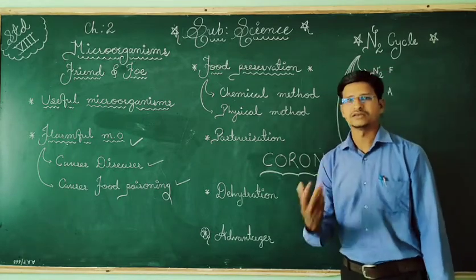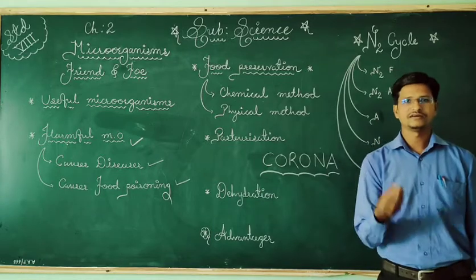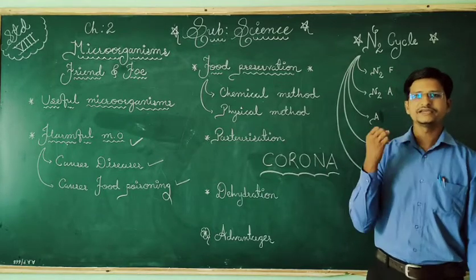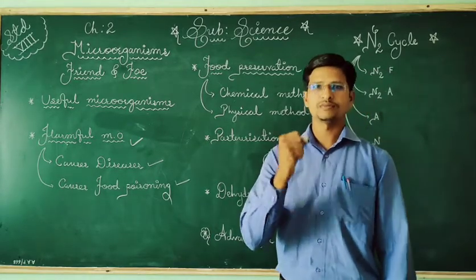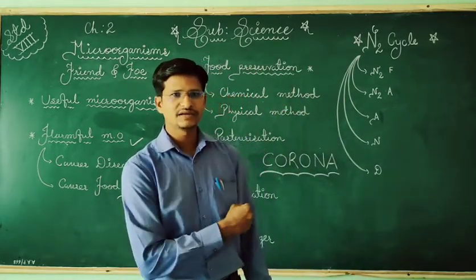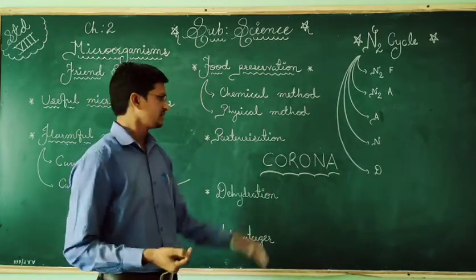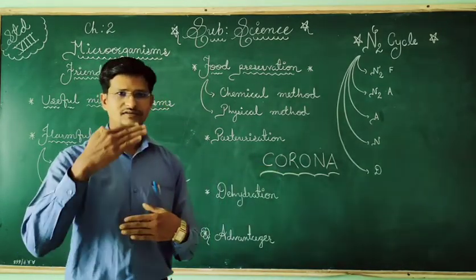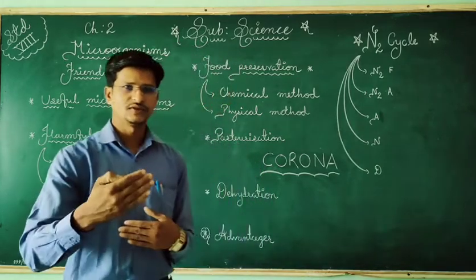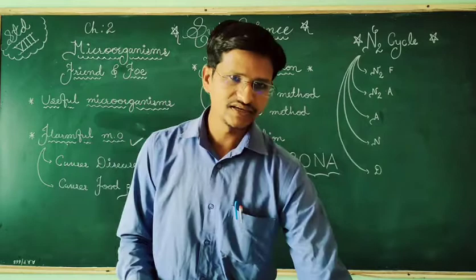Respiratory organs means lungs. So this coronavirus directly affects our lungs and stops the supply of oxygen. If the supply of oxygen is stopped by this virus, then we are not able to breathe, and that is a breathing problem. And you know the oxygen level must be more than 90. If it is less than 90,